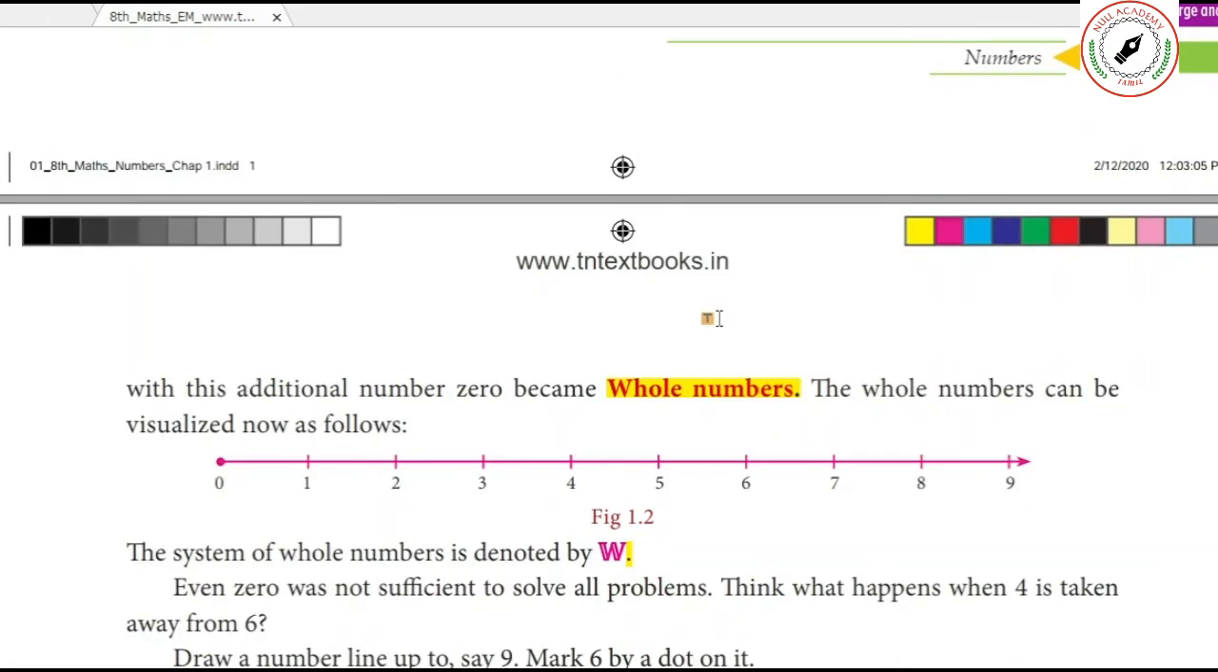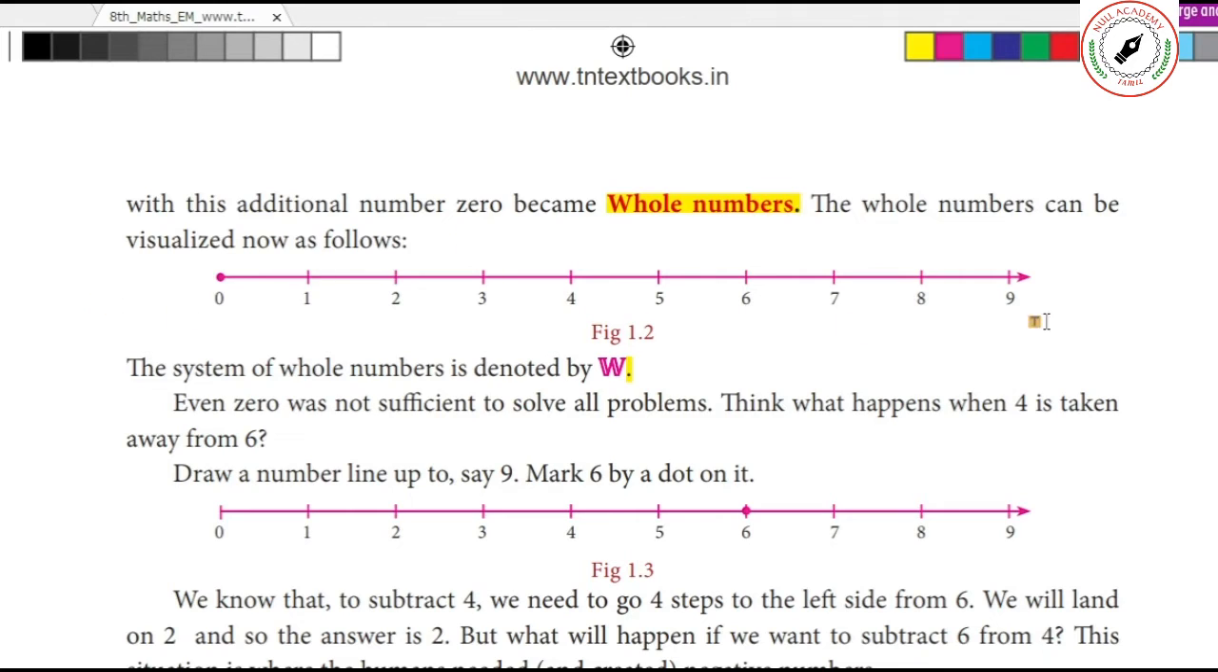Now you see with this visualization, it starts with 0. Suppose you omit this 0, it will become the normal natural numbers. If you prefix 0, then this will become whole numbers. So by just seeing, you can identify whole numbers and natural numbers.